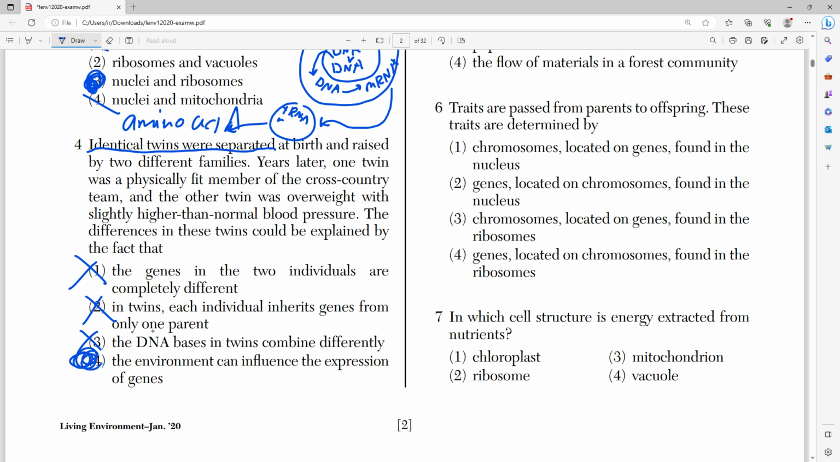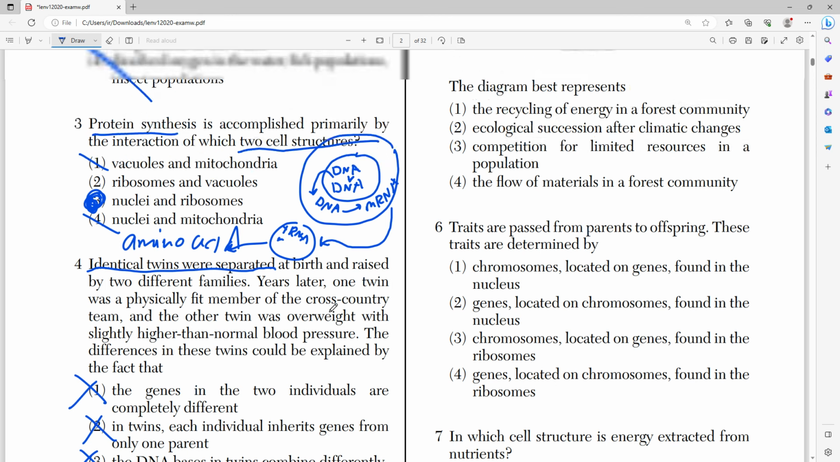The environment can influence the expression of genes, right? Since they were separated at birth and raised by 2 different families, the lifestyle that one family gave that one child obviously influenced the expression of the blood pressure gene. It made it go higher. And the other child, who was in the other family, probably had a lot of physical activity, and that excess physical activity probably activated or deactivated a gene for blood pressure as well, right? So the environment does influence the expression of genes, and that's shown here, just by the sheer difference of how each twin developed.